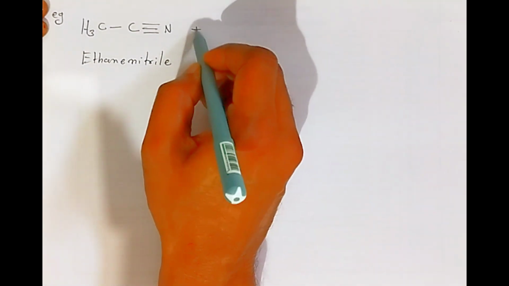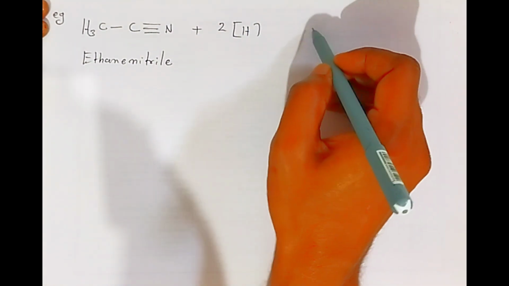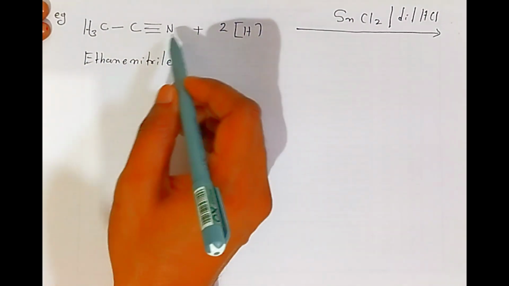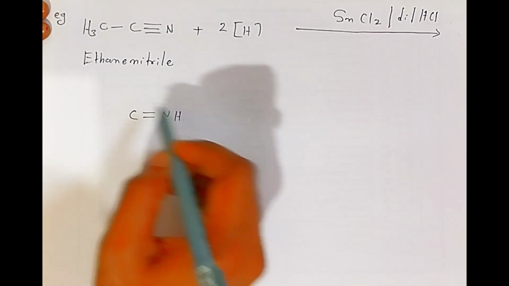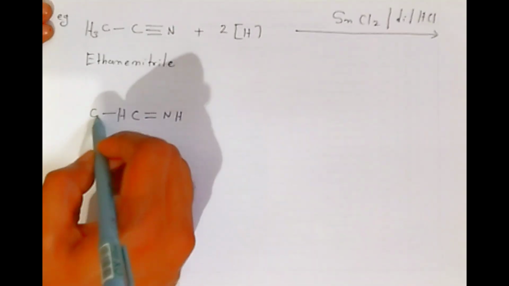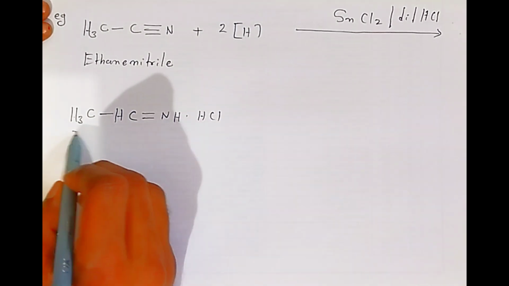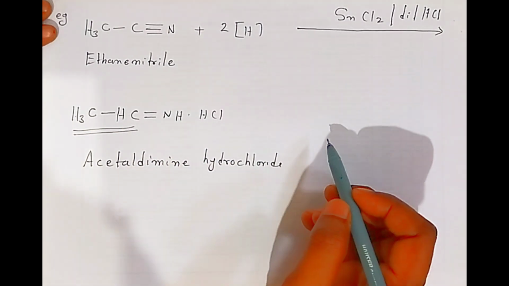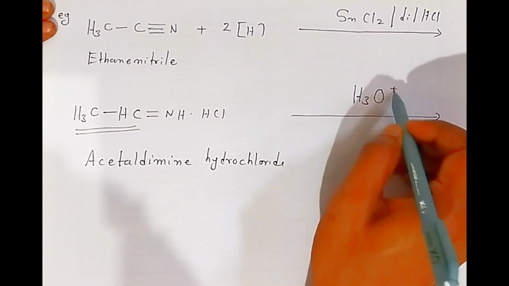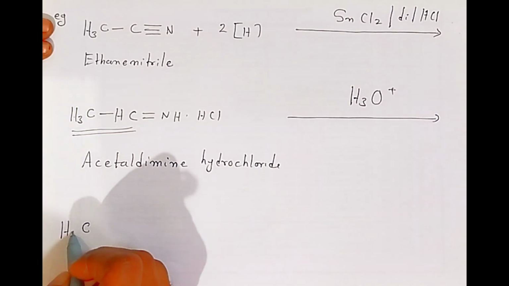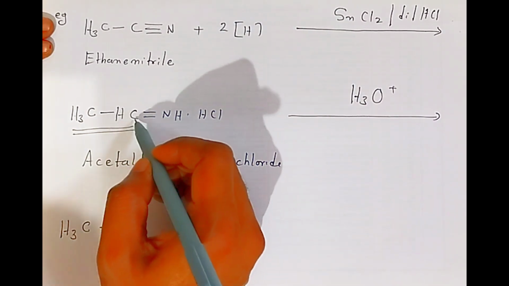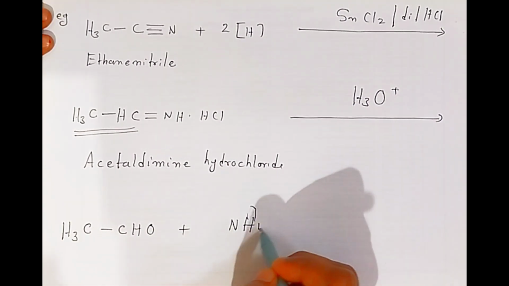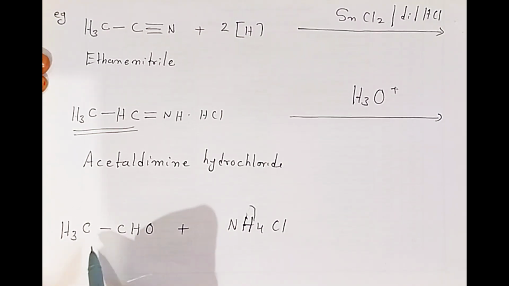Ethane nitrile when reacted with nascent hydrogen, which is coming from stannous chloride, the carbon nitrogen triple bond will convert into a carbon nitrogen double bond. One hydrogen will come here, and out of two hydrogens, one hydrogen will come this side, and it will form the imine hydrogen chloride. This on acidic hydrolysis gives you CH3 CH, and carbon, hydrogen and oxygen will form the bond, and there is elimination of NH4Cl. There is a formation of acetaldehyde.